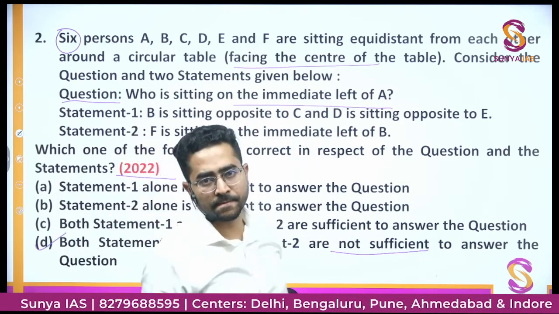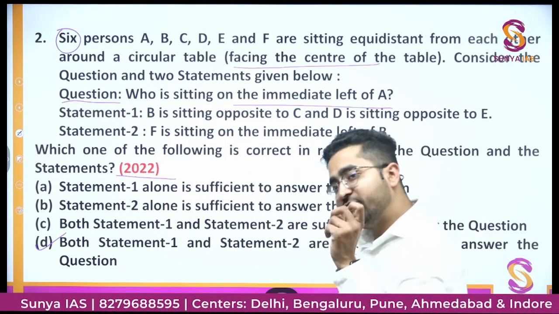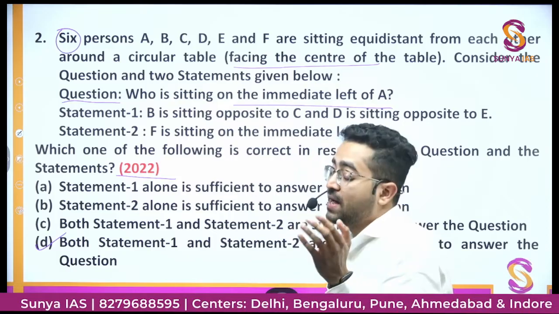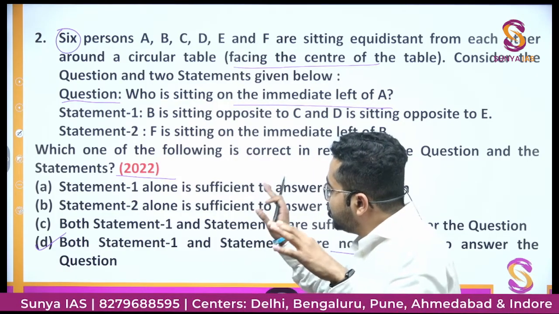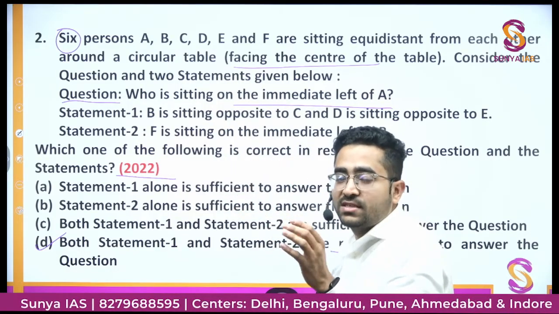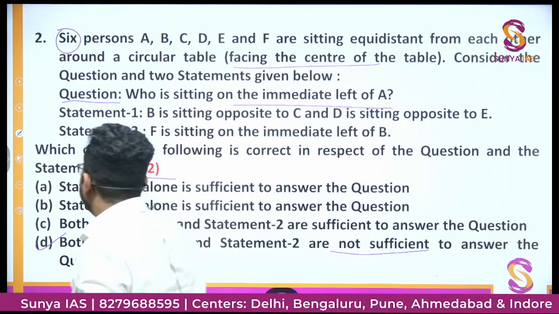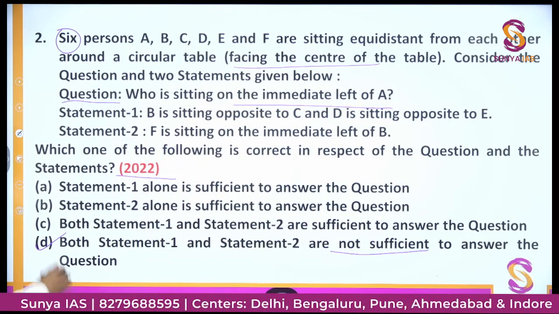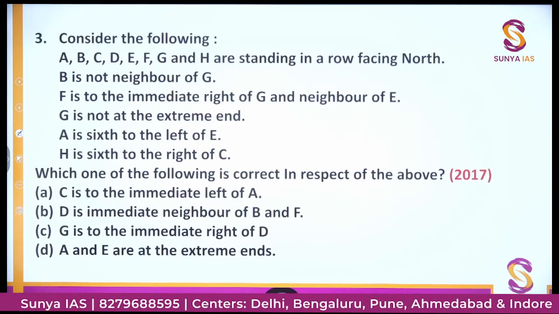Got it? So this was the important thing here, that from one possibility you can get one answer, from another possibility you are getting a different answer. So we can tell that using these two statements' information, we cannot tell who is sitting to the immediate left of A. So these two questions were asked in the year 2022. We will move on to the next question. This is a question which has been asked in the year 2017.